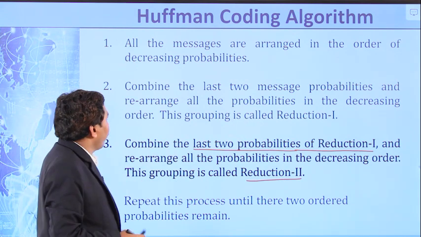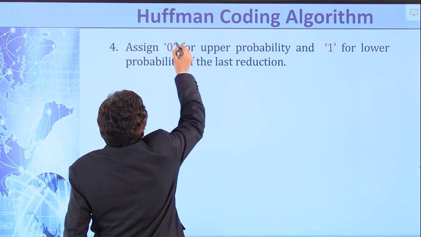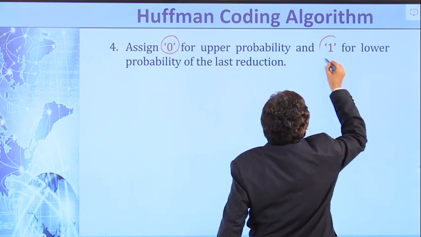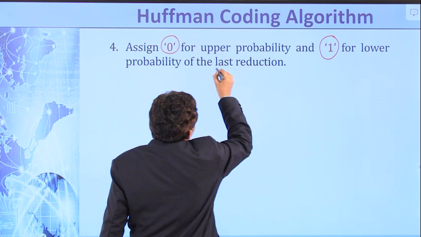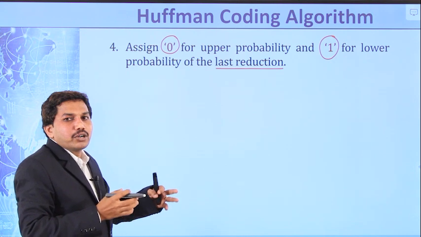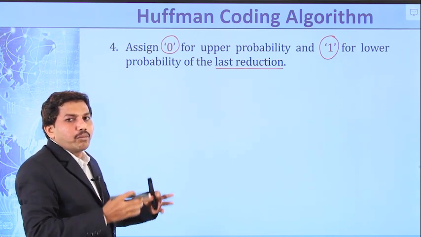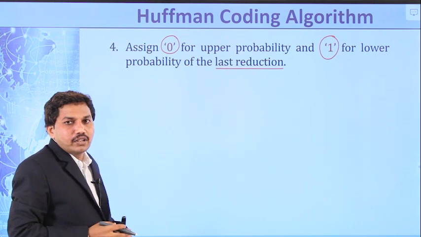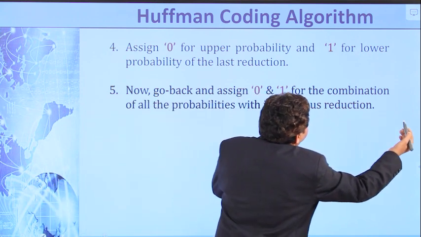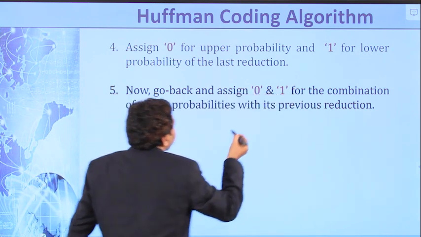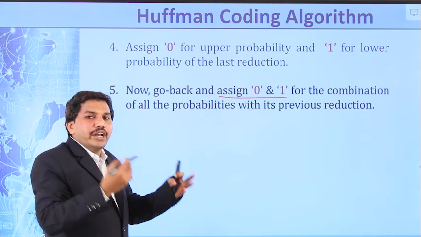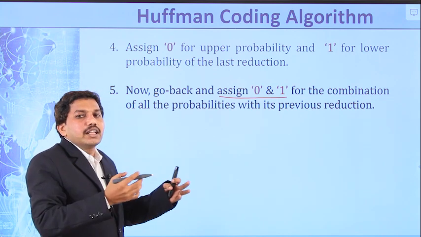The fourth step is to assign binary 0 to the upper probability and binary 1 to the lower probability of the last reduction. That is very important. That is the right side column. The next step is to go back. That means we assign binary 1 and 0 from right side to left side, assigning binary 0 and 1 for all the combinations till the first column is reached.